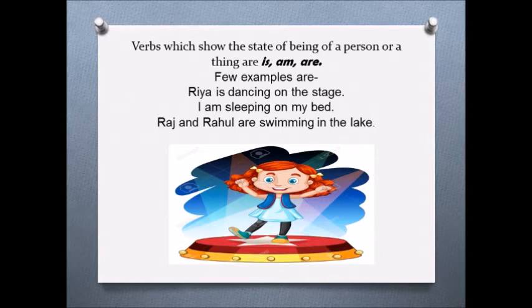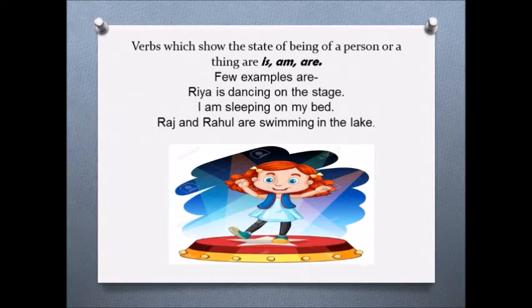In the third example, Raj and Rahul are swimming in the lake. Here also, are is a helping verb and it is showing that both Raj and Rahul are swimming in the lake. What they are doing? They are swimming. Where? In the lake. So in all these examples, is, am, and are are helping verbs and they are coming before the main verbs.